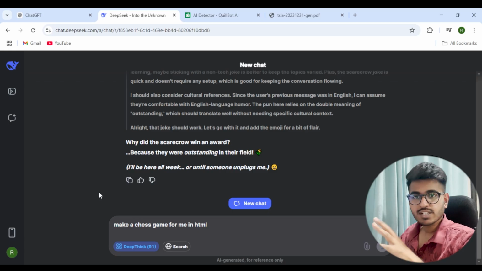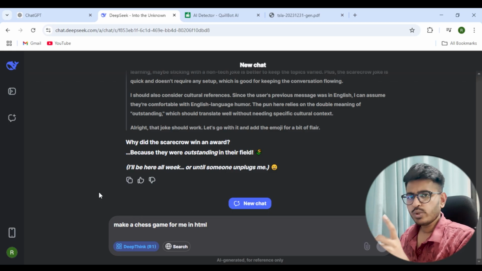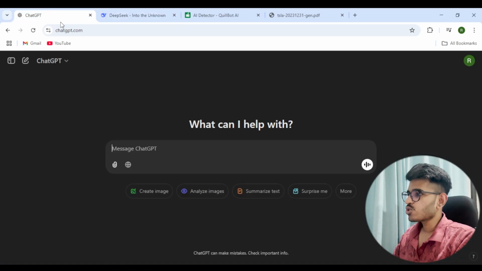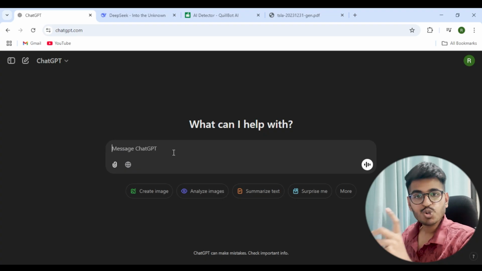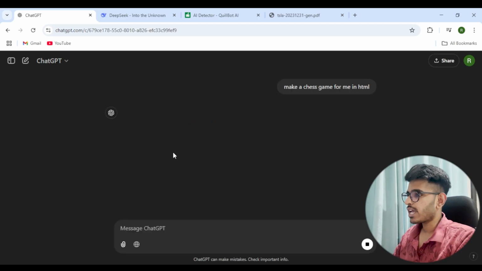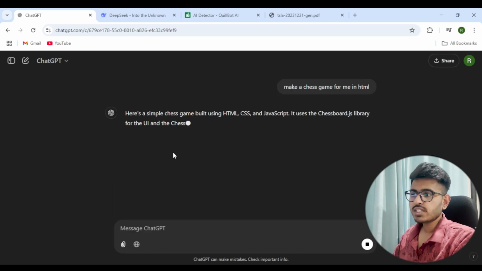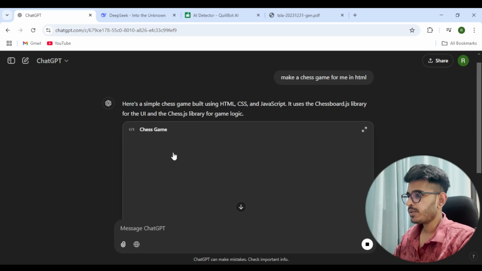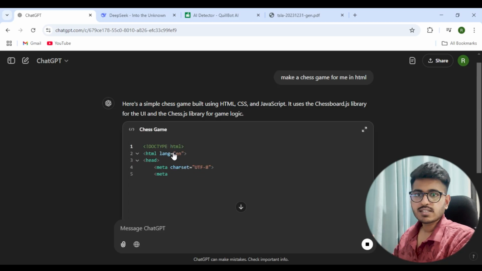So I'm very interested in doing that. We will be doing one more thing with this. I also want to do a comparison here, so I will be giving the same prompt here as well on ChatGPT, and let's see how this designs and what is the actual difference.